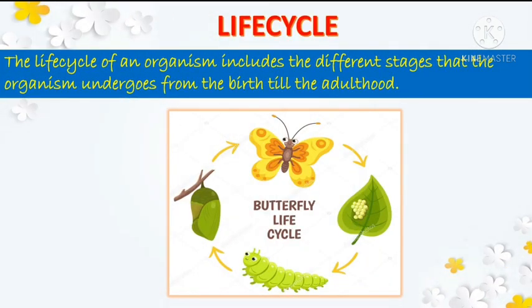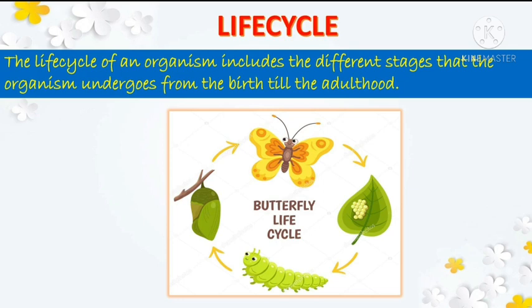So the next term is life cycle. The life cycle of an organism includes the different stages that the organism undergoes from the birth till the adulthood. Like for example, here is a life cycle of a butterfly. Like you can see here, at first there are eggs. The eggs hatch out to form larva, and then the next stage is pupa, and then finally an adult butterfly. Alright. So these stages that an organism undergoes from birth till the adulthood is known as its life cycle.